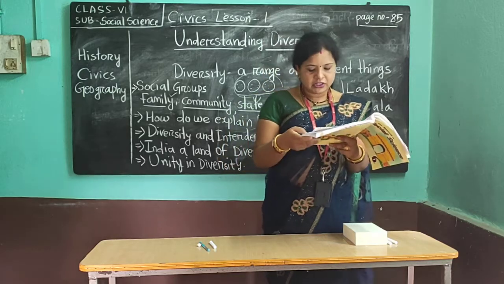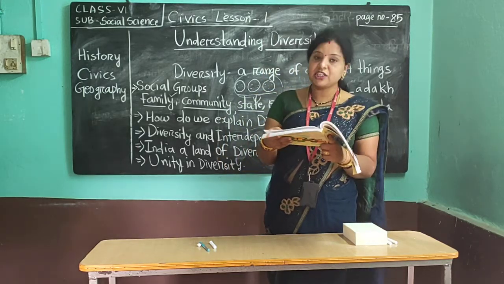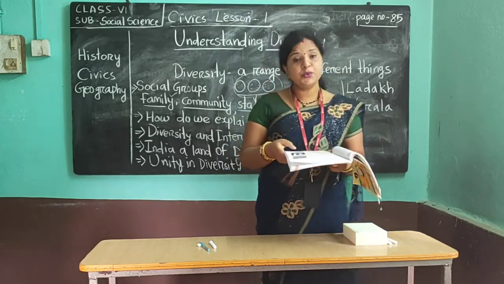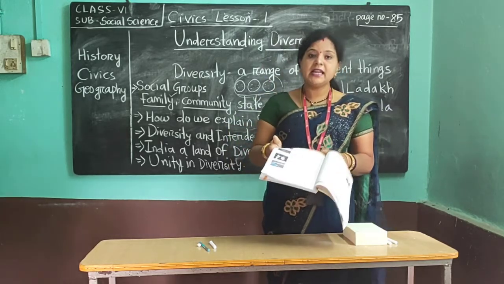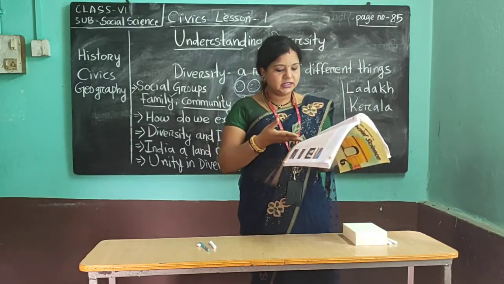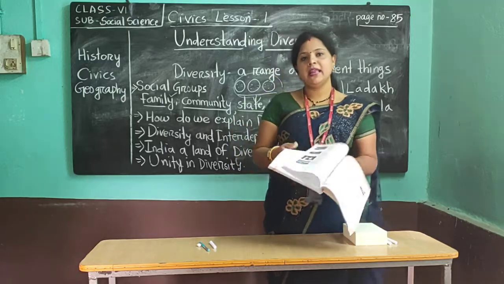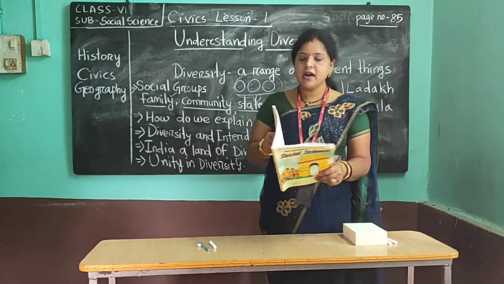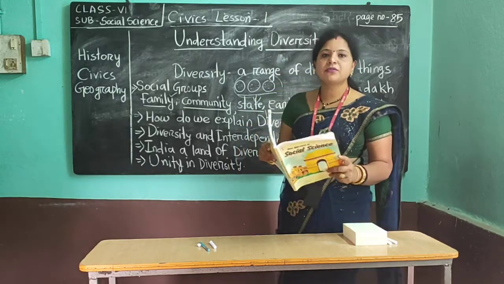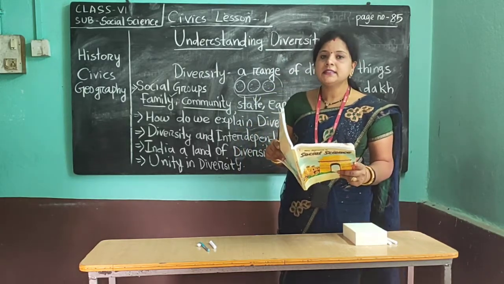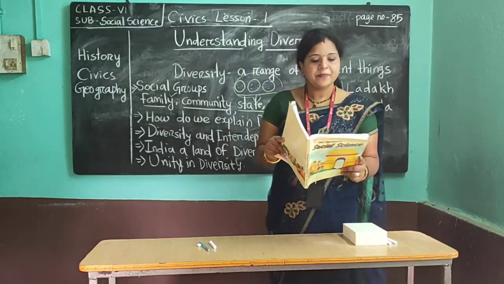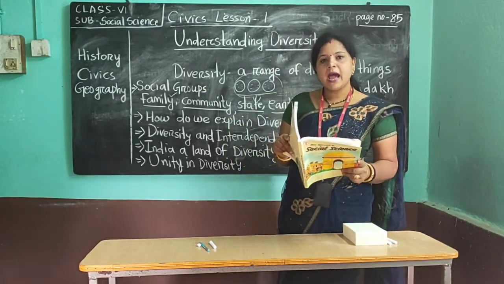The Jews and Arabs also came. It is said that St. Thomas, the apostle of Christ, came here nearly 2000 years ago. So Christianity came to our country 2000 years ago. First, St. Thomas came to Kerala and spread Christianity in our country. Do you know Vasco da Gama? Vasco da Gama is a Portuguese traveler. He found the sea route to India. So travelers came to Kerala from Arab lands.